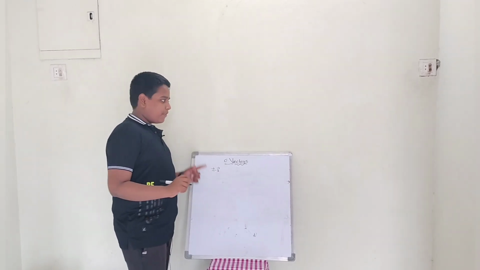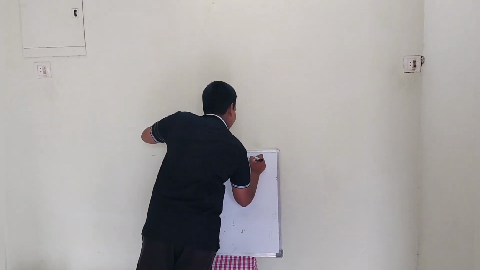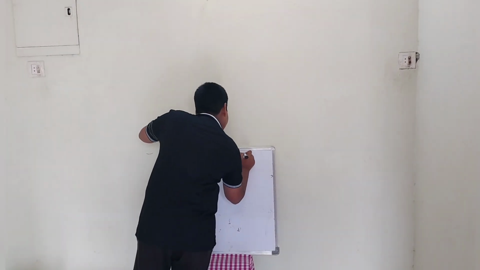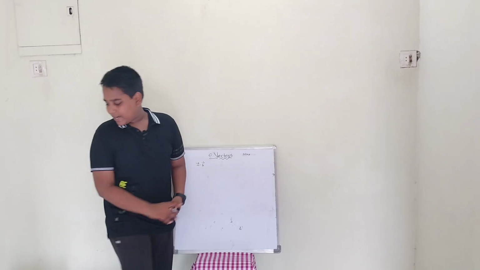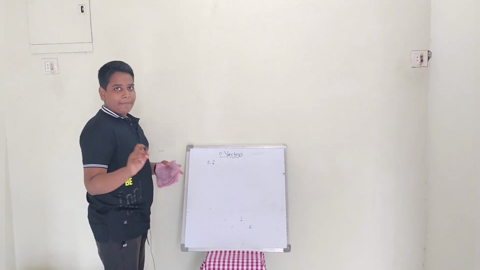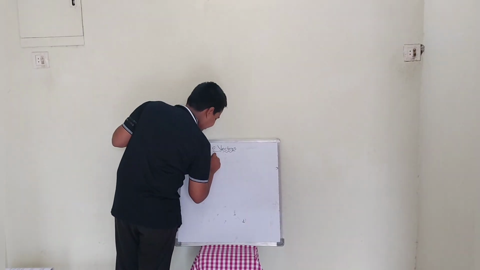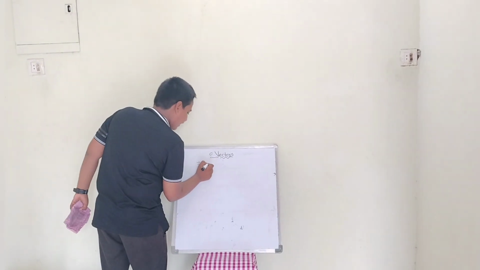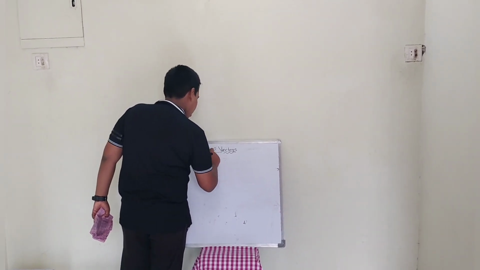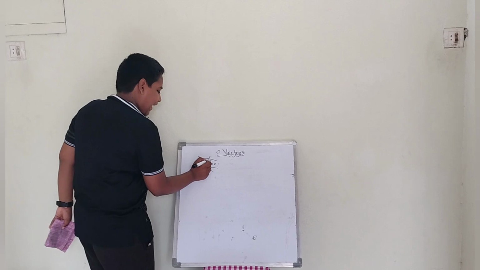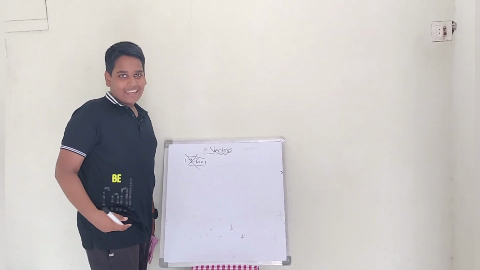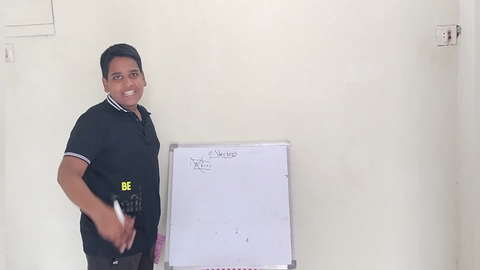Now suppose 1 and 1 are equal, so 1 minus 1 equals 0, no? Like that, a bar minus b bar equals 0, you can't write this. It's wrong, it's totally wrong. Arey yaar, it doesn't make sense, because we are writing vectors and then after subtracting we write equals zero. It doesn't make any sense.